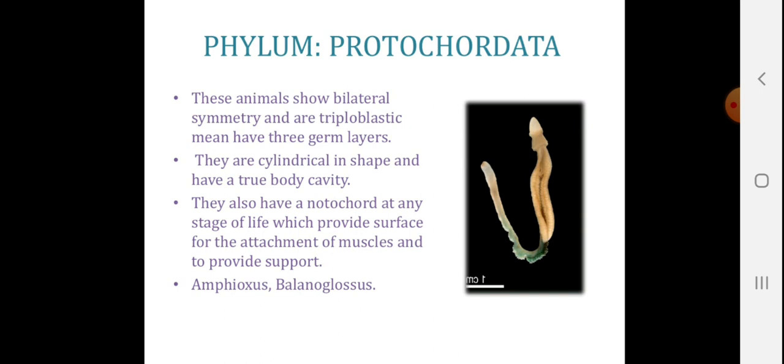Protochordata. These animals show bilateral symmetry and are triploblastic, means they have 3 germ layers. They are cylindrical in shape and have a true body cavity. They also have a notochord at some stage of life, which provides the surface for the attachment of muscles and provides support. Amphioxus and Balanoglossus are the examples of Protochordata.